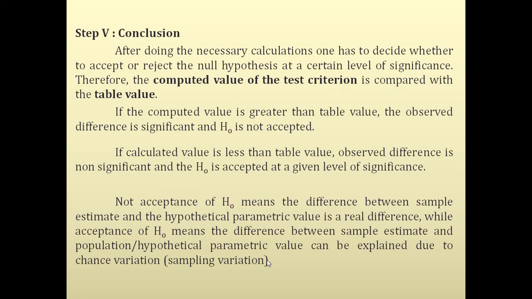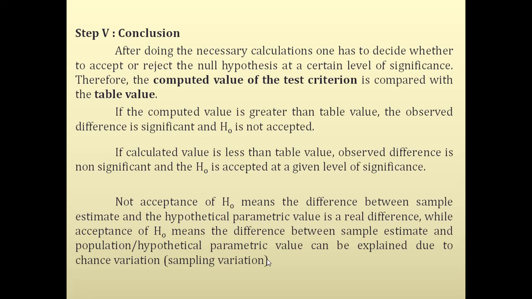In the conclusion, normally we compare the calculated value with the tabular value. As far as the Z-test is concerned, the value is fixed, that is 1.96. If your calculated value is more than 1.96, we reject our hypothesis, and if it is less than or equal to the tabular value, we accept the hypothesis.